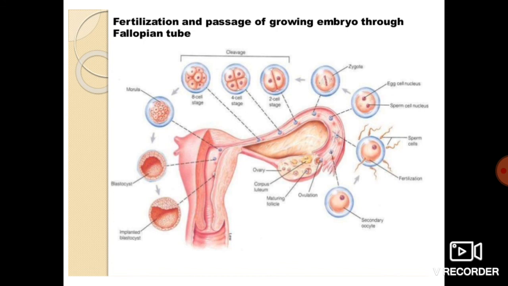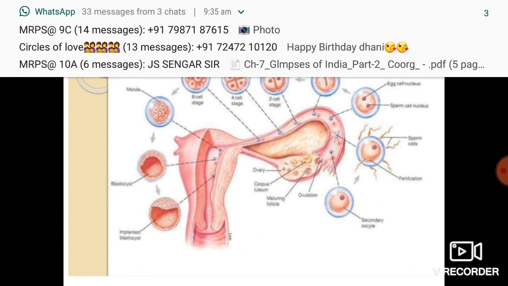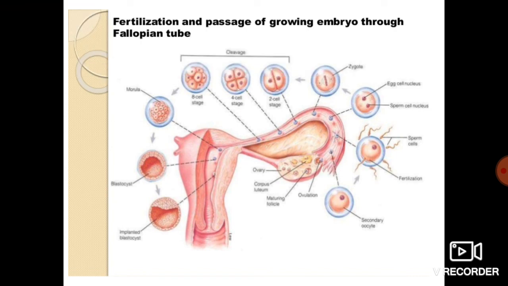Let us see here, the ovary, then the corpus luteum, which is the mature Graafian follicle from which the ovum has already been released, meaning ovulation has occurred. Now this ovum came over here. At the ampullary isthmic junction, the sperm and ovum meet together. They fuse and form the zygote. The zygote develops to form the 2 cell stage. From that the 4 cell stage will come, and that will again divide to form the 8 cell stage, and then the morula will form. It has many cells.